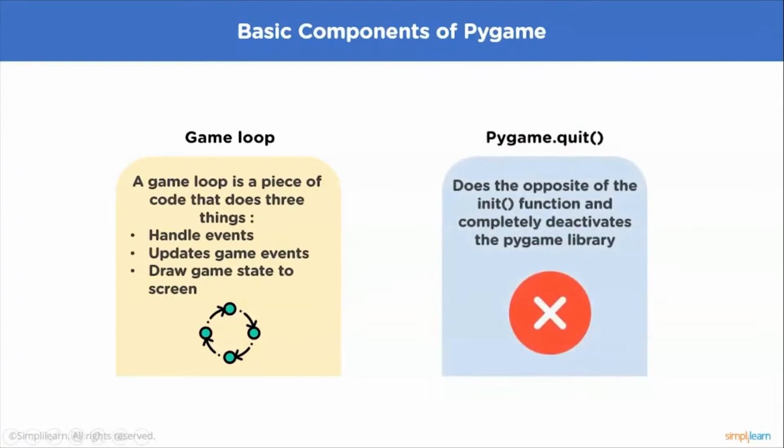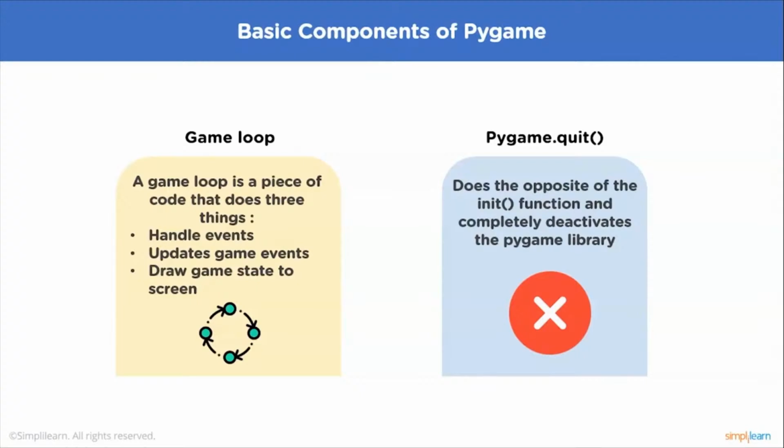And finally, you have pygame.quit. The pygame.quit function does the opposite of the init function and completely deactivates the pygame library. It will automatically uninitialize all Pygame modules that have previously been initialized. When the Python interpreter shuts down, this method is called regardless, so your program does not always need it, except when it wants to terminate its Pygame resources and continue. It is safe to call this function more than once, as repeated calls have no effect whatsoever.